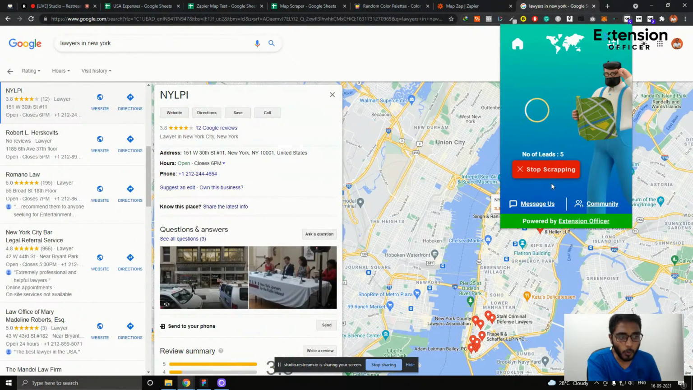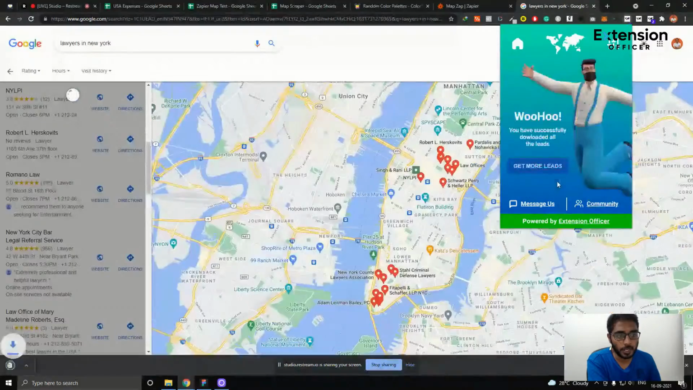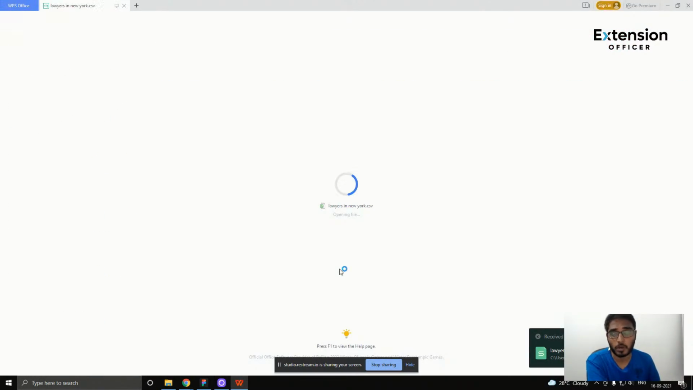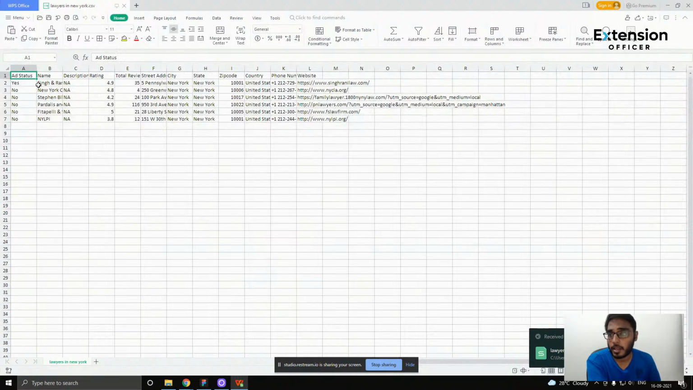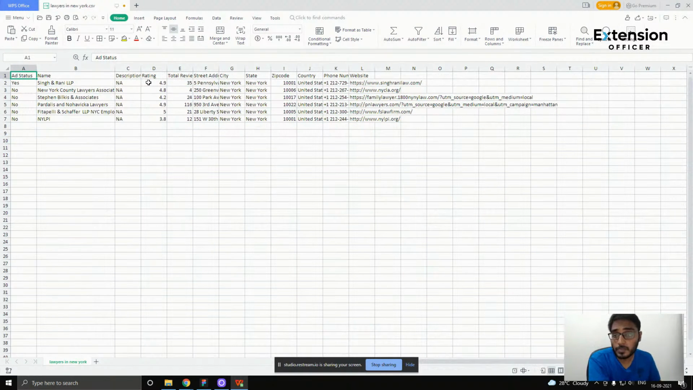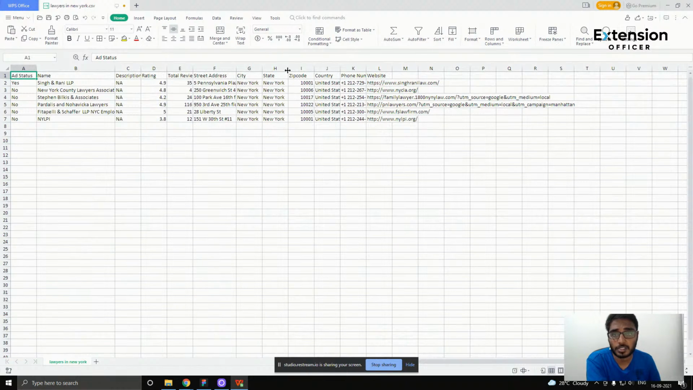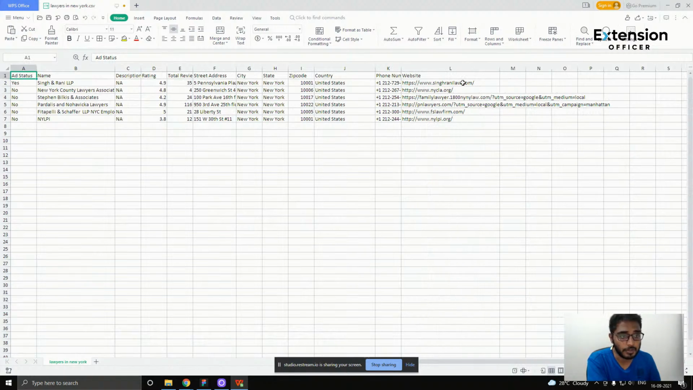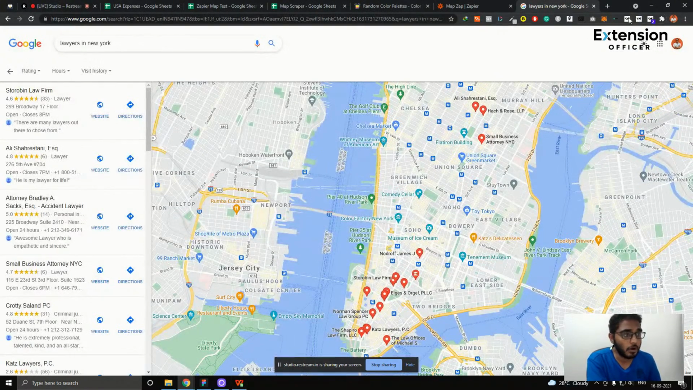Once it stops scraping, you'll see the CSV file automatically downloaded here, and you can see the name of the listing, description, ratings, total number of reviews, street address, city, state, zip code, country, phone number, and website address here. So you'll be able to download. If you choose the other option, which is